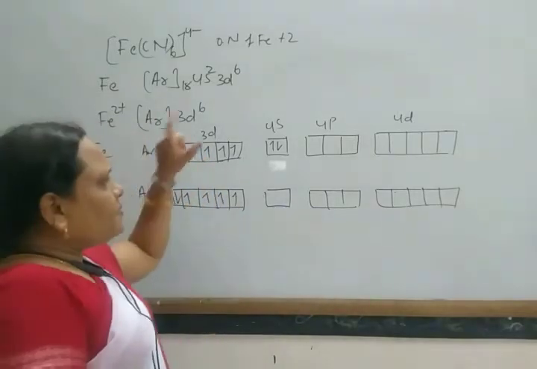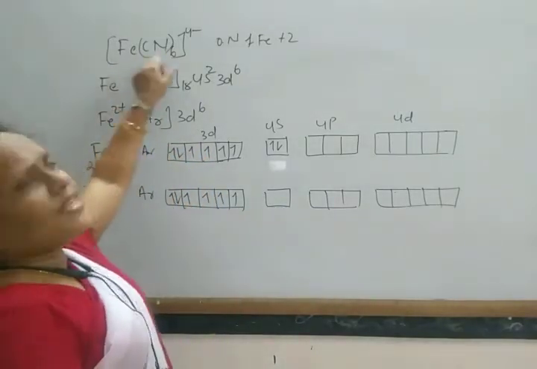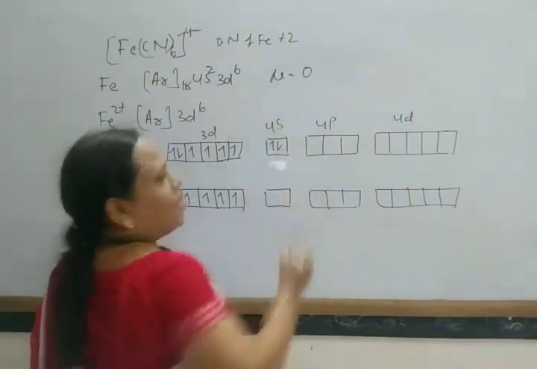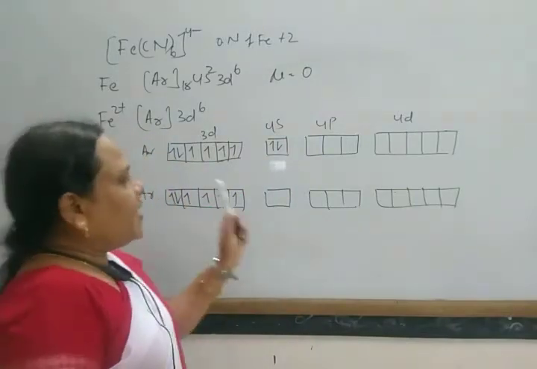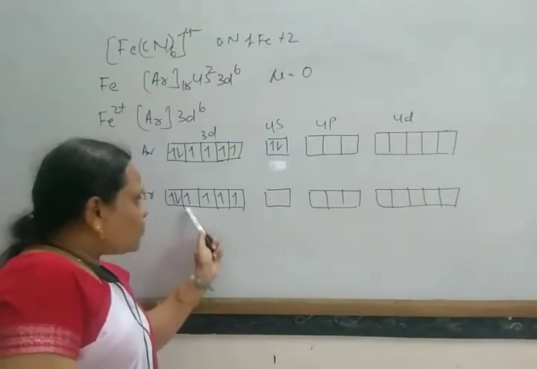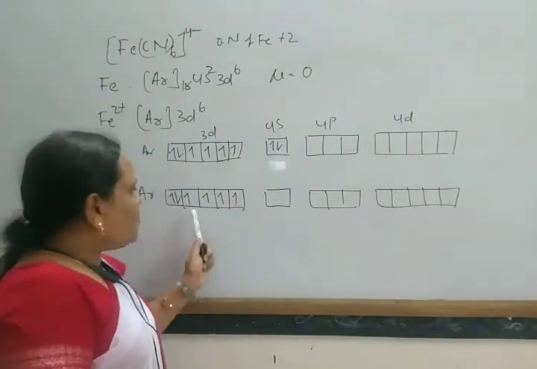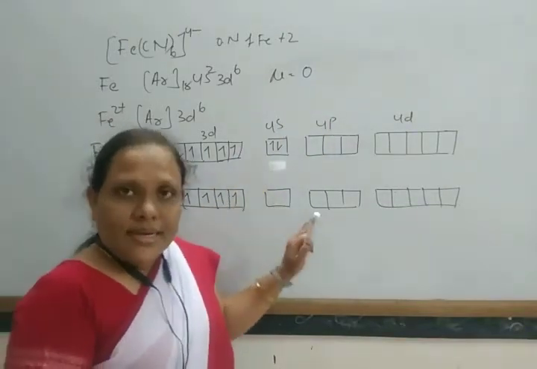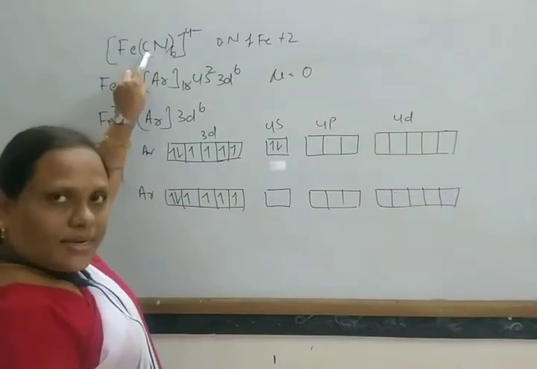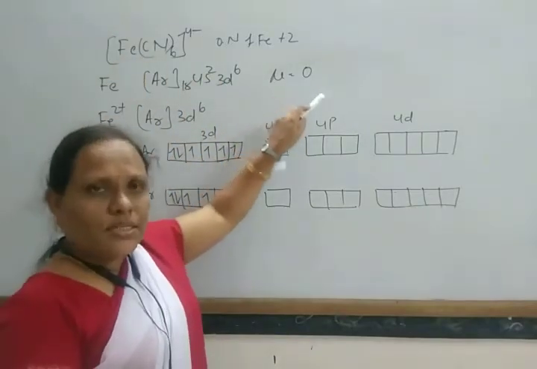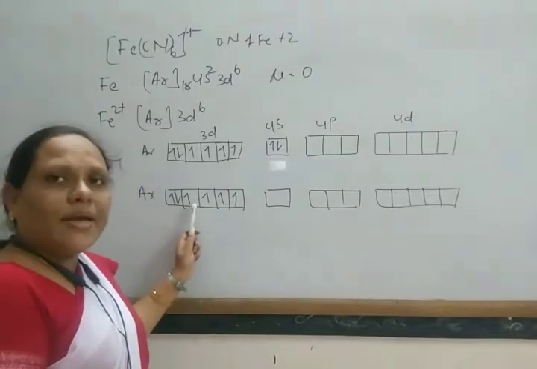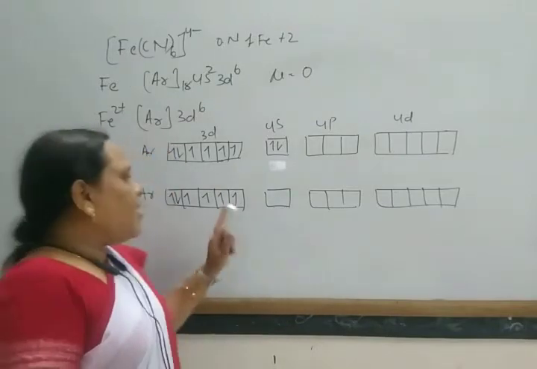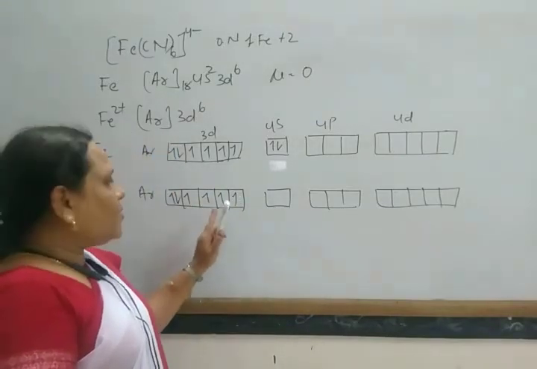But actually, experimentally the magnetic moment of this compound is found to be 0. If it used sp3d2, then there should be 4 unpaired electrons, so it should have some magnetic moment and should be paramagnetic in nature. But actually this compound is not paramagnetic. So as the magnetic moment is 0, that means these electrons get paired. To make these electrons get paired, this goes against Hund's rule, and the electrons get paired,